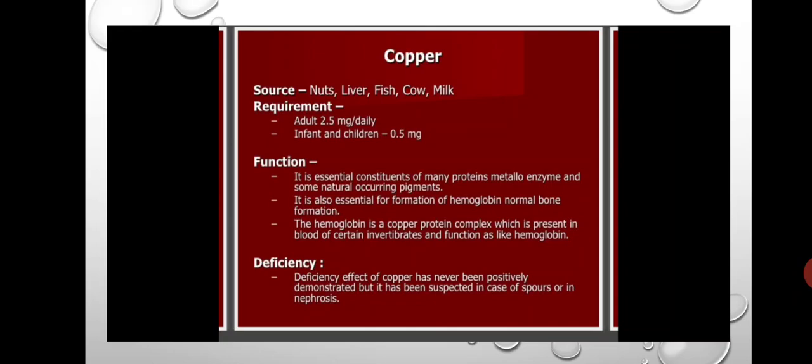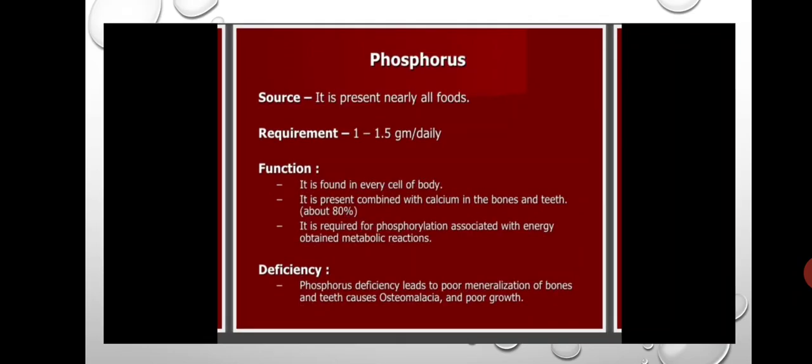It is also essential for the formation of hemoglobin, because hemoglobin has a globin protein, and in that protein formation, copper is required. And deficiency causes some diseases and nephrosis. And the next element is phosphorus.